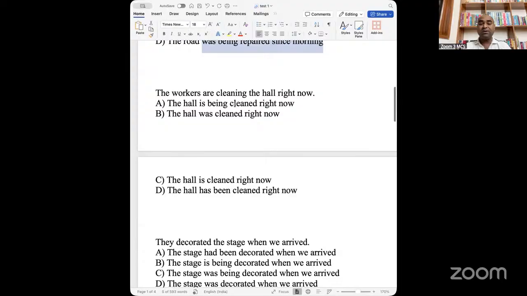Okay, "the workers are cleaning the hall right now." So "are cleaning," again present continuous, it means being one. With being, you have only one option, and that is option A. It means B, C, D out. So this is called a shortcut. Whenever you are applying a shortcut, you just need to look at the markers, and marker means for every passive voice there is a certain marker that we generally follow.